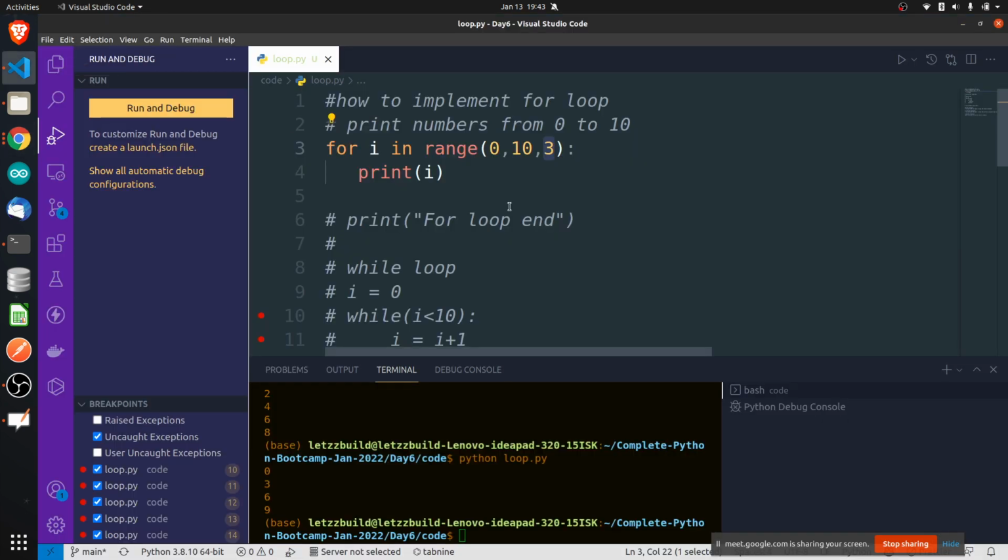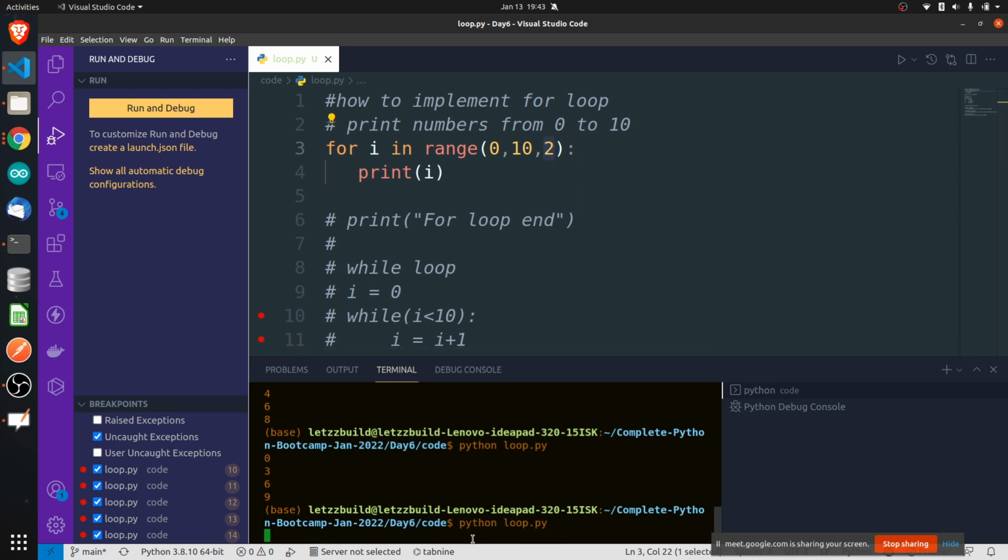Okay. So if I'm basically asking it to skip three numbers, it will actually skip n minus 1. Again, same as before. If I ask it to skip two numbers, it will actually skip one number and it will take a jump. Is this clear? See here.